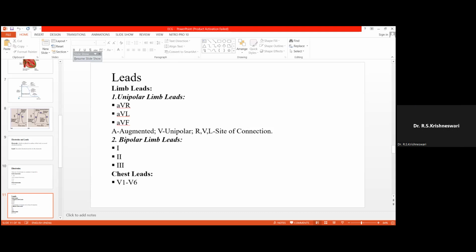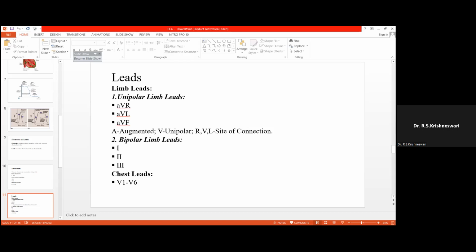There is only one part, the positive part which represents the electrode, and the negative part which represents the ECG machine.